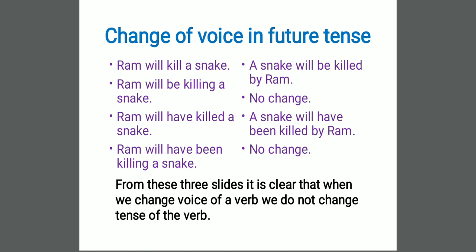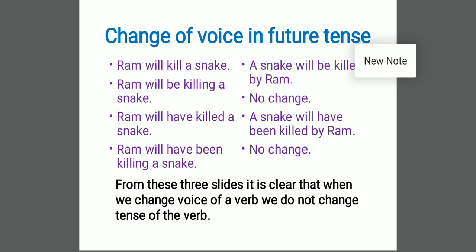Next, Ram will have killed a snake. A snake will have been killed by Ram. Last, future perfect continuous tense. Ram will have been killing a snake. Dear students, always remember, we cannot change the voice of perfect continuous tense. So, present perfect continuous, past perfect continuous, future perfect continuous and future continuous tense. These 4 tenses' active voice cannot be changed into passive voice.